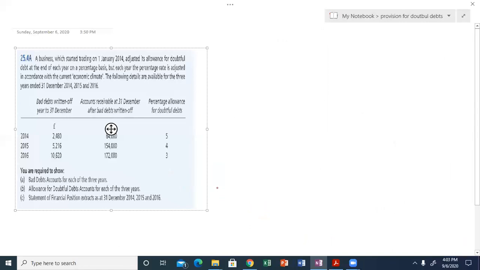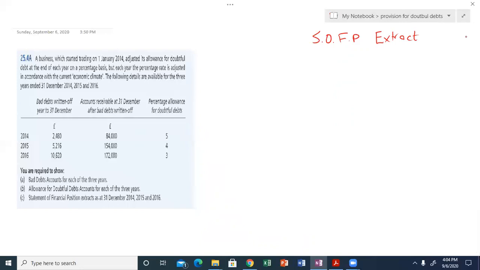The last requirement is to prepare the SOFP extract. Why are they saying SOFP extract? Because right now we are not preparing the full statement of financial position of each year. We are only showing a teaser of the statement belonging to the trade receivable section, the current asset section, and the most relevant information right now is of trade receivables. So we have to only show the information of trade receivables. That's why it is an SOFP extract, and we have to prepare this extract at the end of 2014.